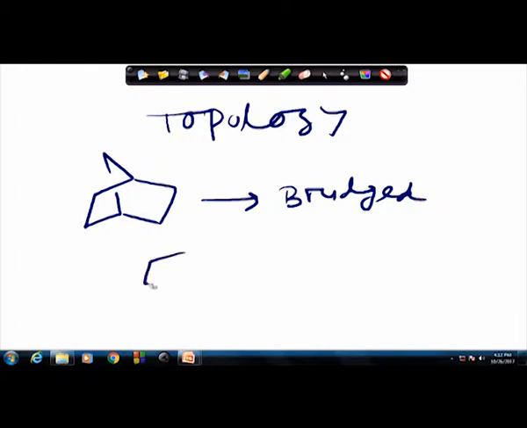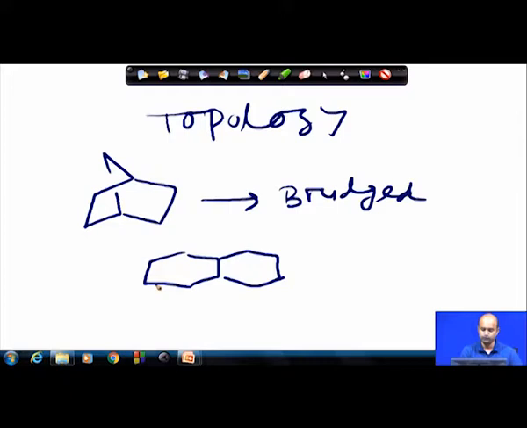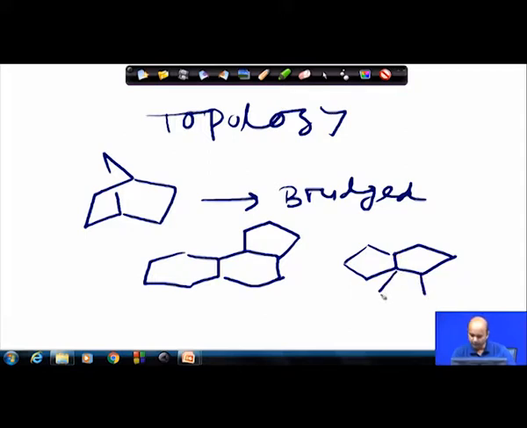This is a unique topology, two cyclohexane rings linearly fused. You can have some extra topology, two cyclohexanes linearly fused with an angularly fused cyclopentane. There are topologies which are very useful, two cyclopentanes linearly fused, then you can have an angularly fused cyclopentane.